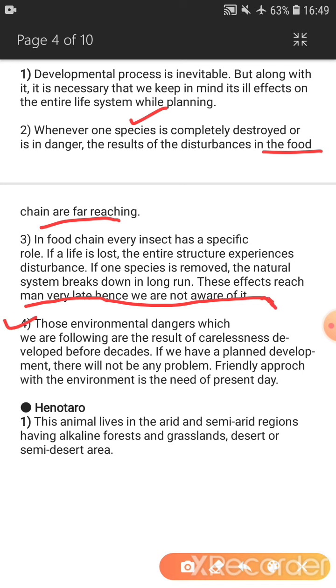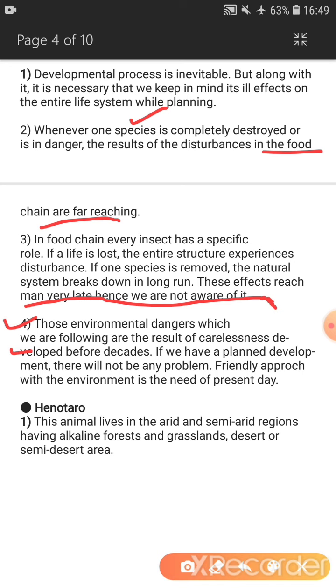Now see the fourth point: those environment dangers which we are facing are the result of careless development before decades. One decade is equal to 10 years. So if we talk about the last 40-50 years, for the development, human beings have been greedy and they have destroyed many of the natural resources.